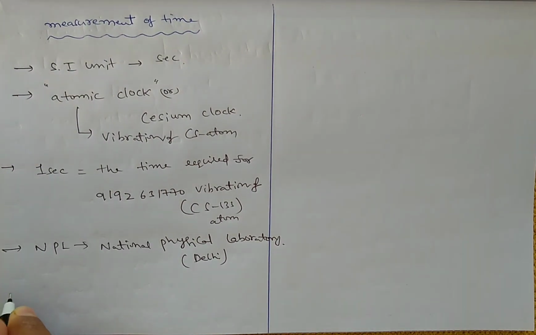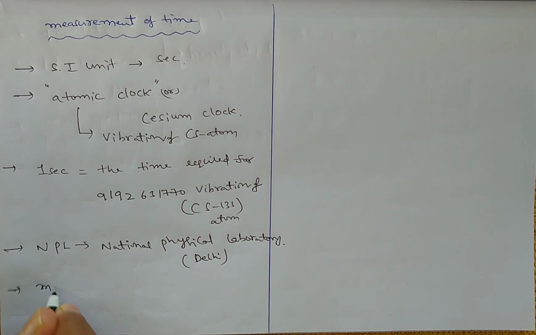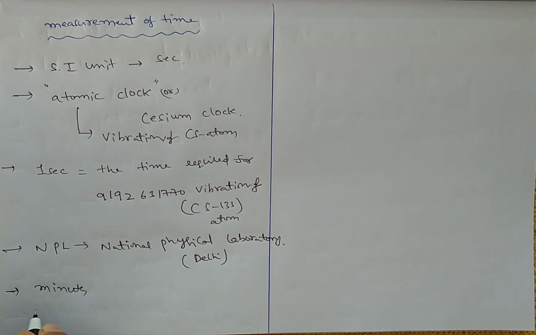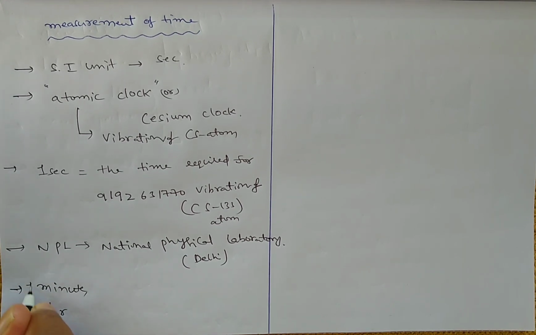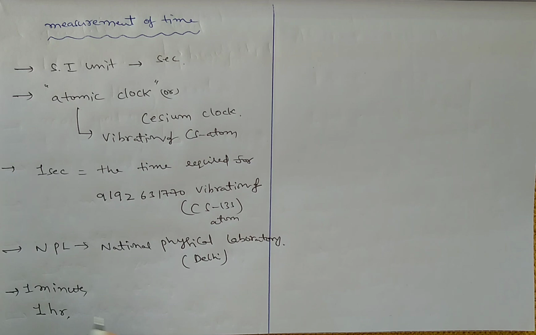Next, the other units of time are simply hour and minute, and also day, solar day, month, week.